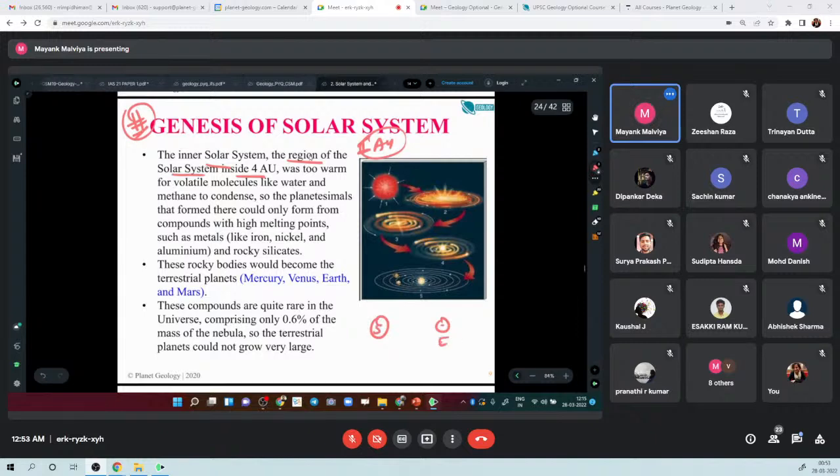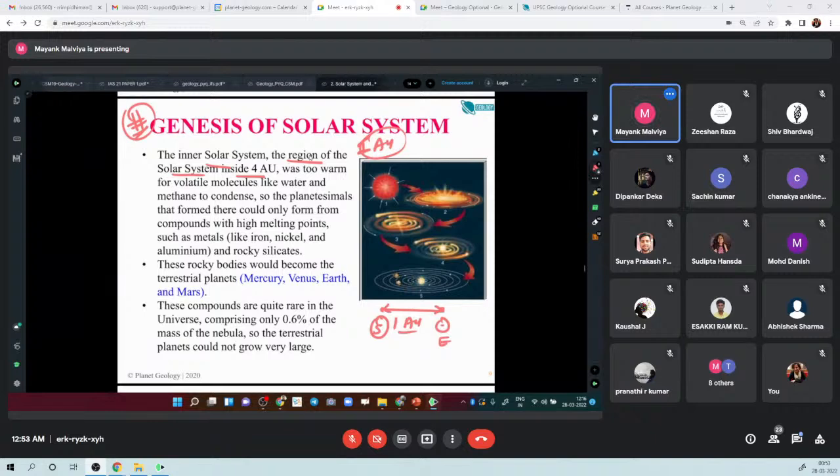This is sun, this is earth. So do you know what is an astronomical unit? 1 astronomical unit? Anyone? Sir, time taken by light to reach from sun to earth. Yes, actually it is distance, it is not time. That is also a linked subject, but you are right in a way. Like Sridhar is saying, it is the distance between the sun and the earth. So the distance between sun and the earth is 1 AU.